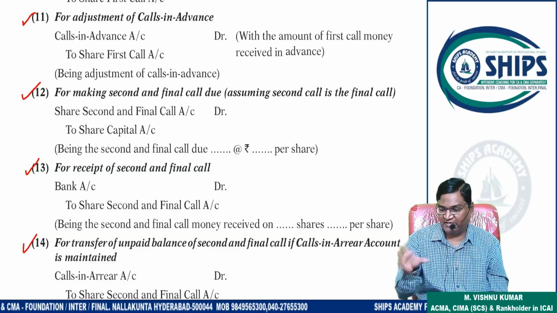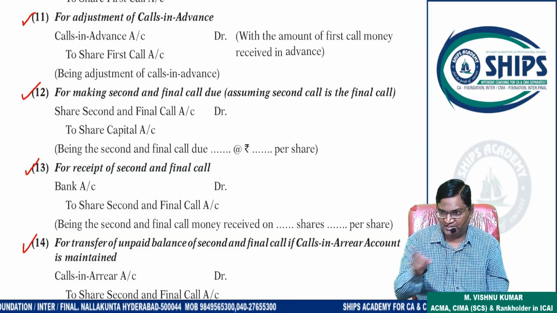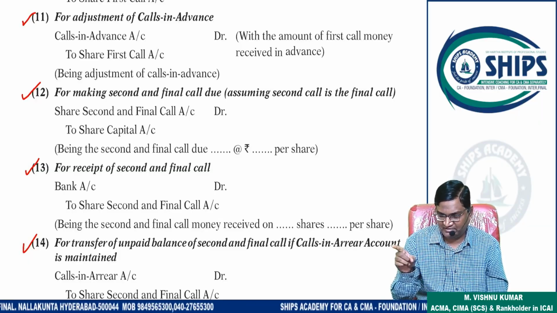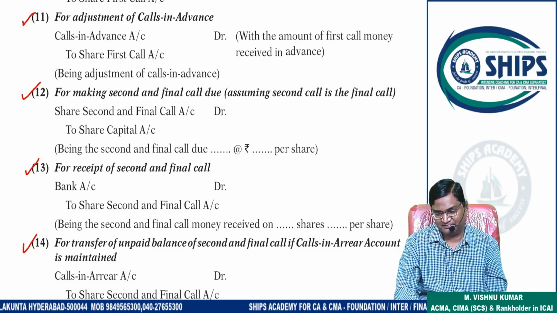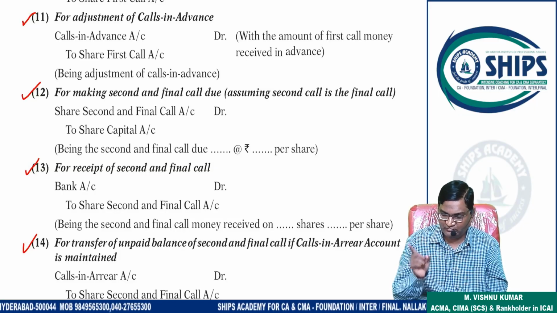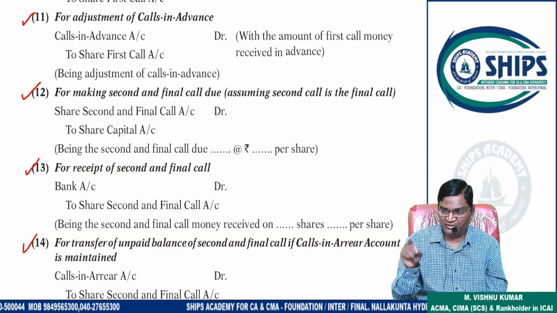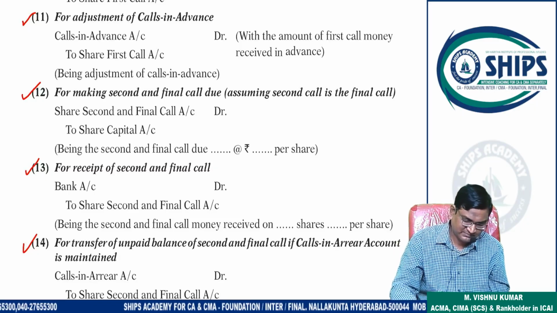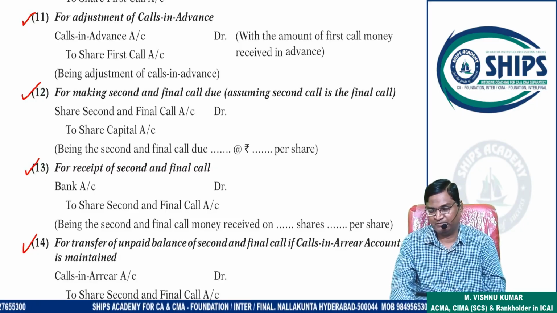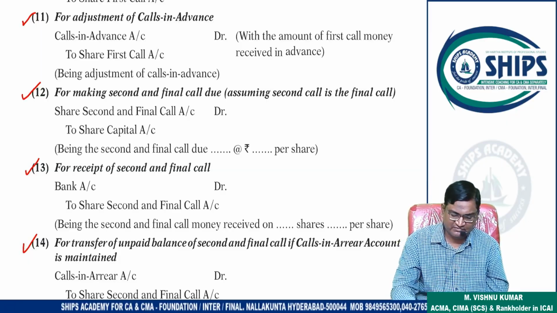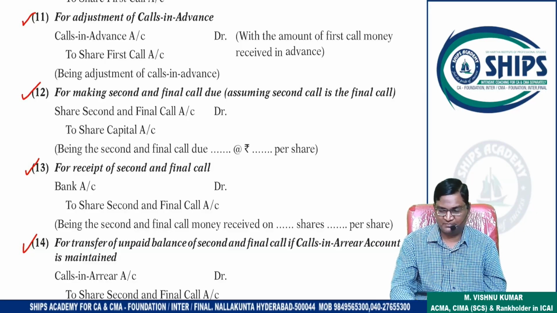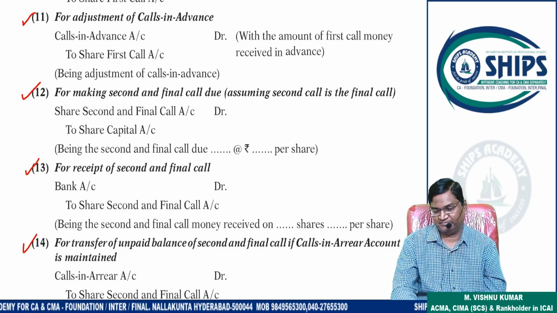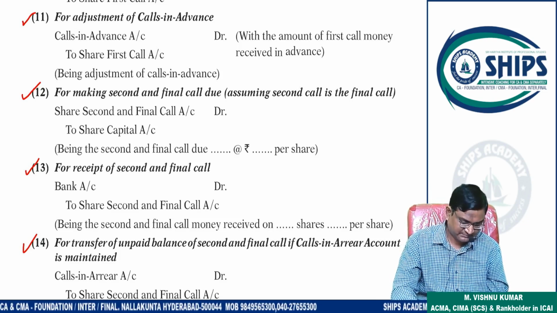Okay, calls in advance entries, understand? At the application stage you have credited, na? If you do not debit, the double entry will not complete. This is related to the first call, so you have to debit in the first call. This is related to the final call, so you have to debit in the final call. This point, understood or not, all students? Yes, confirmed here. The extra entry which we are passing for calls in advance, is this understood or not? The double entry will not complete if you do not pass this entry.